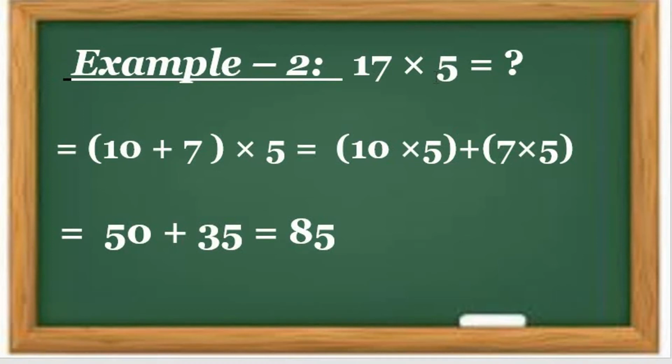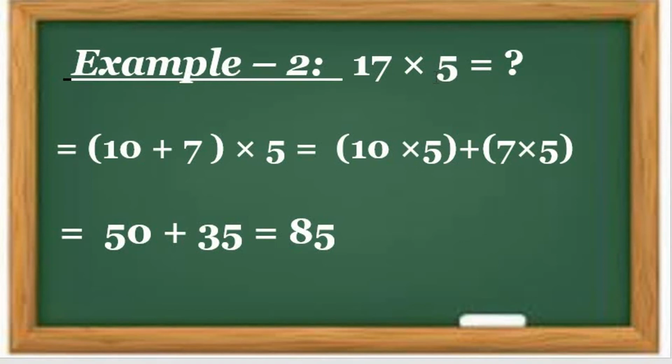Understood? In 3rd standard we only learn the tables 1 to 10. But in 4th standard we must, and anyhow we learn the tables 11 to 20. I already told you. Okay, but the example is what? 17 multiplied by 5. Okay, so I don't know the table, so how is it possible? How can I solve this question?